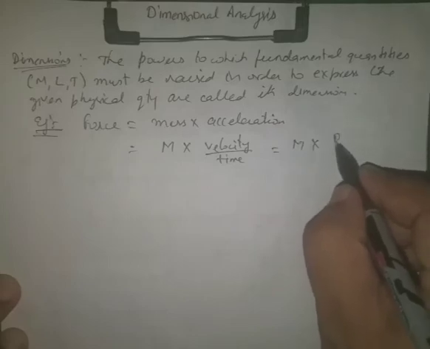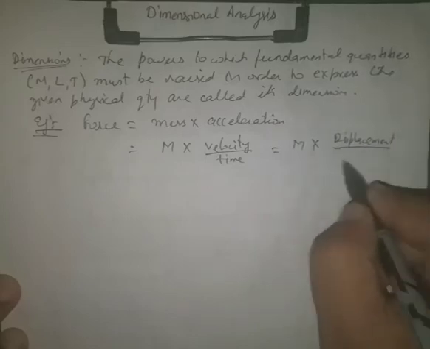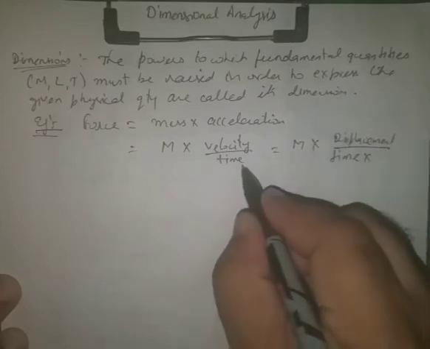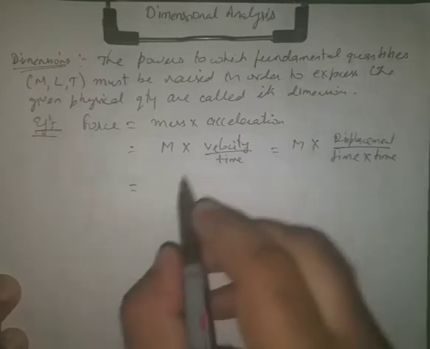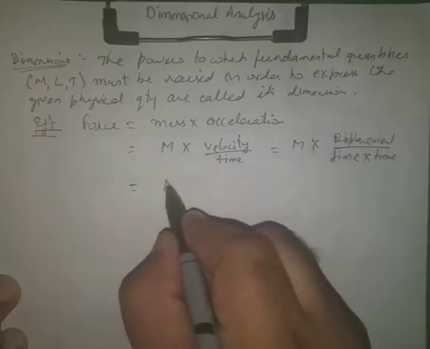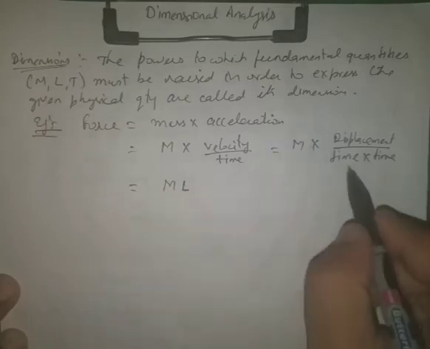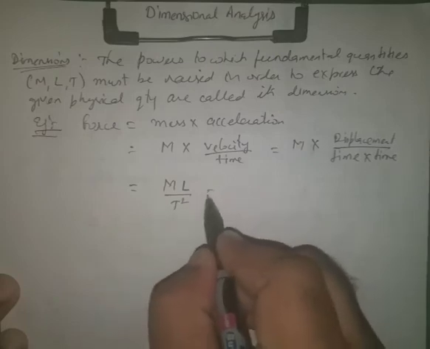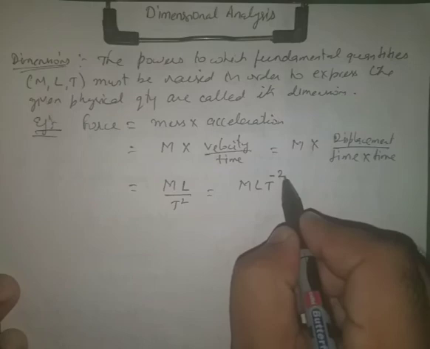So that will be distance or displacement over time, and this is speed or velocity, and then divided by time. Now we can express this. Mass is represented by M, displacement means length stands for L, and this is t square, time squared. So the dimensions of force are M L T raised to power minus 2.